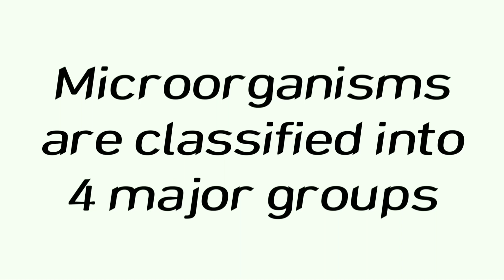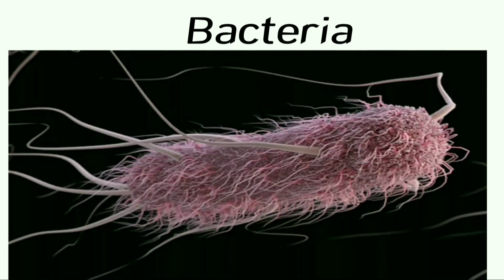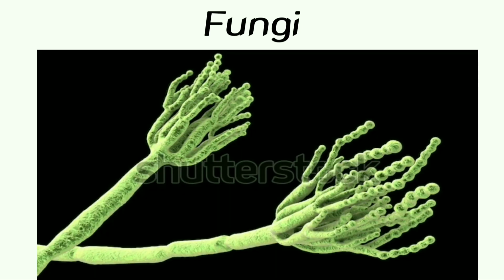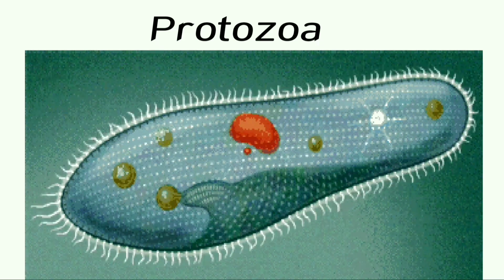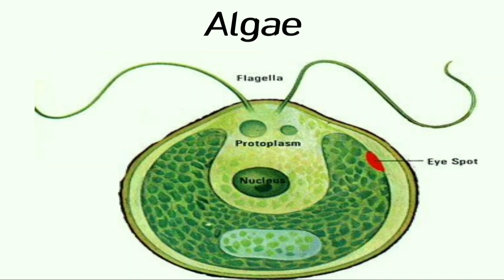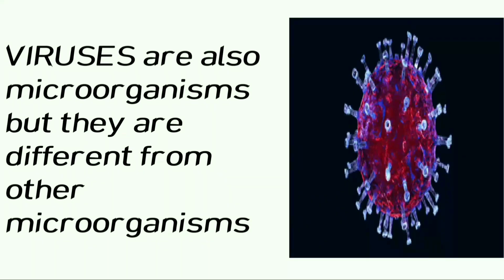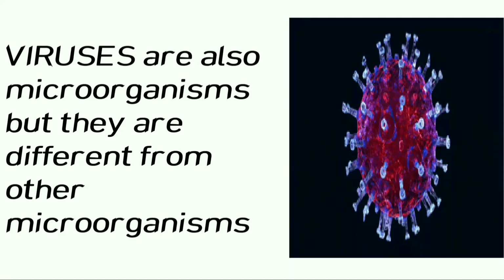Microorganisms are classified into 4 major groups. They are bacteria, fungi, protozoa, algae. Viruses are also microorganisms, but they are different from other microorganisms.